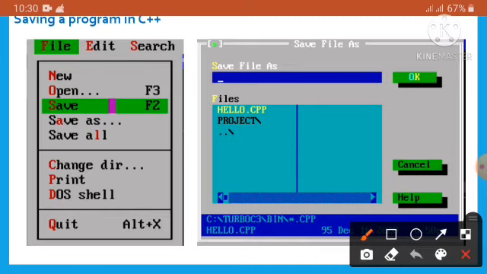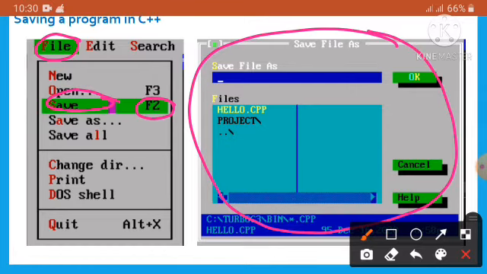Now next is how to save a program in C++. To save a program in C++, at first we have to click on file, then click on save, or you can use the F2 shortcut key. Then the save file as dialog box appears. Enter the name of the file in the save file as dialog box, and then click on OK.